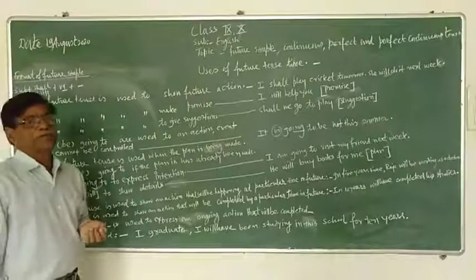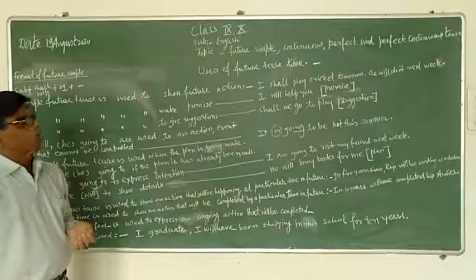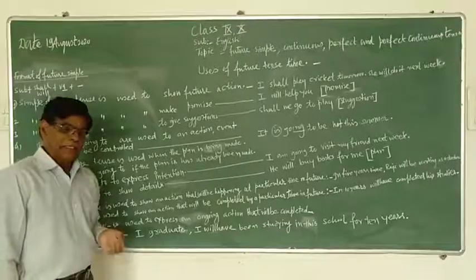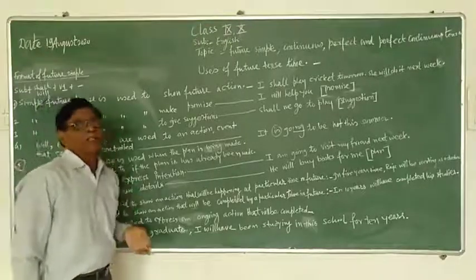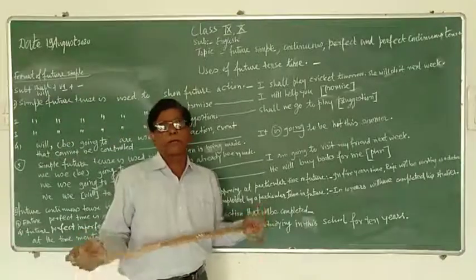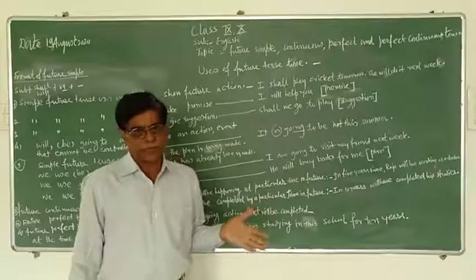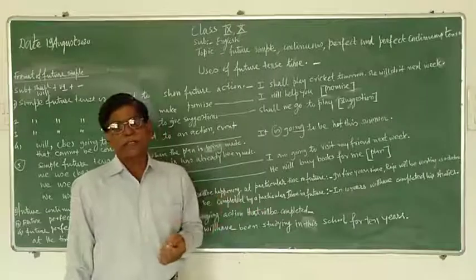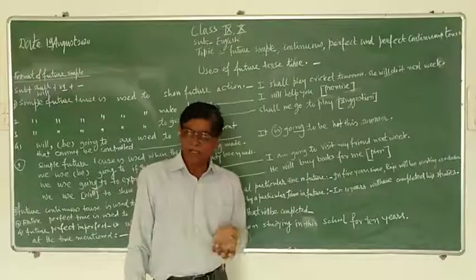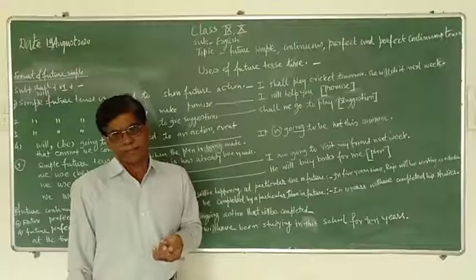We have been learning tenses. First, present tense, respectively simple, continuous, perfect, perfect continuous. We have seen the structure: positive sentence, negative sentence, interrogative sentence, interrogative and negative sentence.